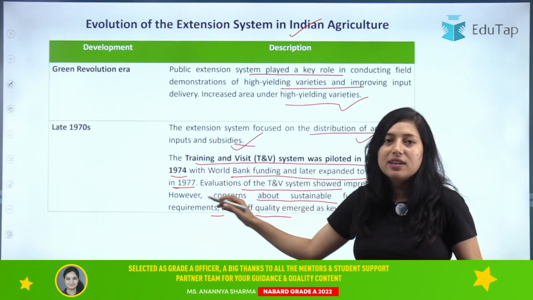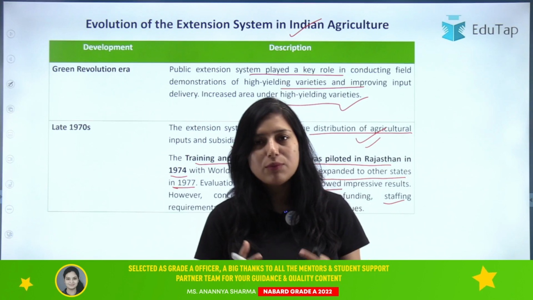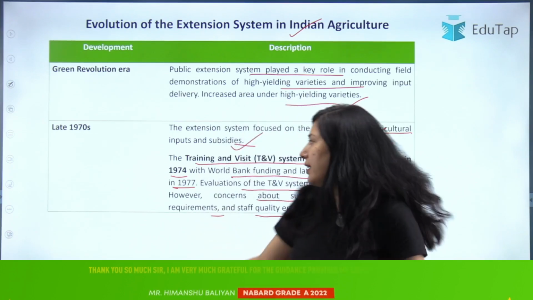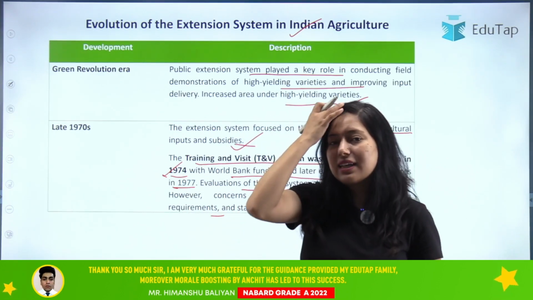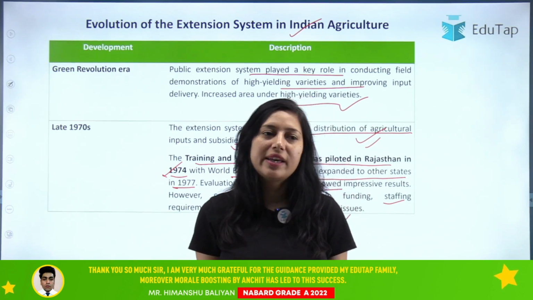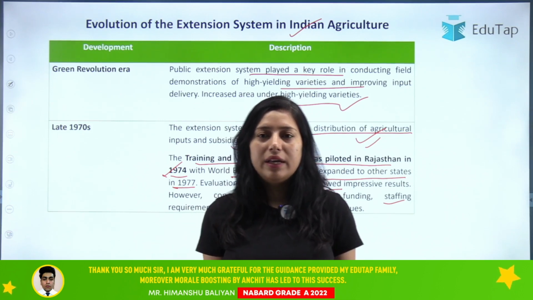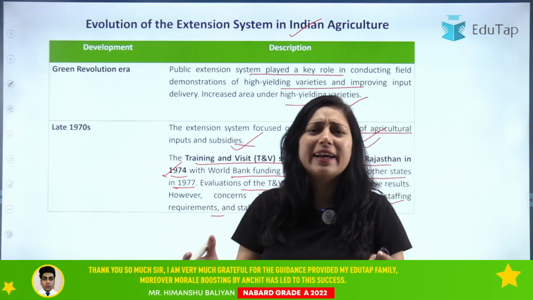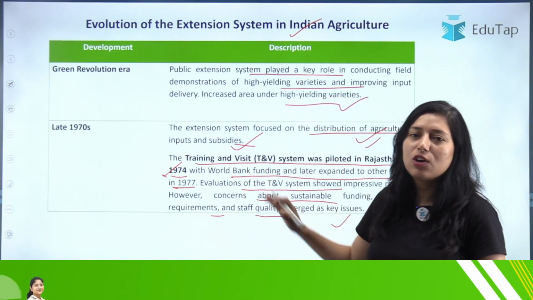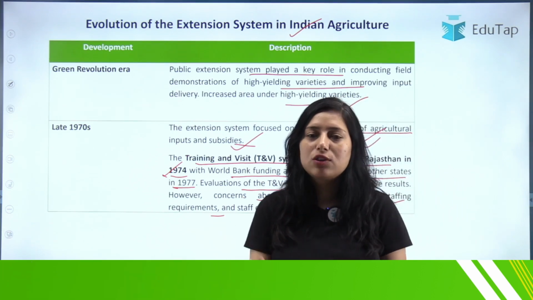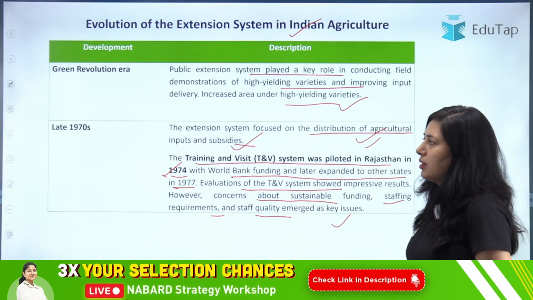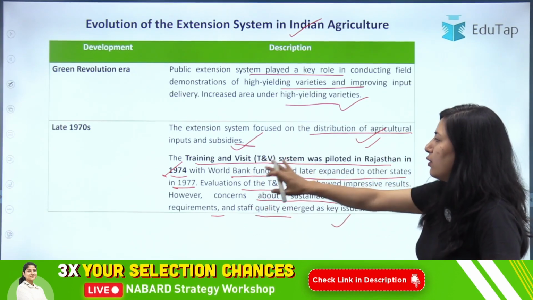So the training and visit system was first set up in Rajasthan in 1974. Clear? Basically, under the training and visit program, farmers are given vocational training. Any research, technology, or knowledge is imparted through this training and visit program. They organize special programs for the farmers, and through these programs farmers are made aware of new technology. Clear? That was the scenario in the late 1970s.